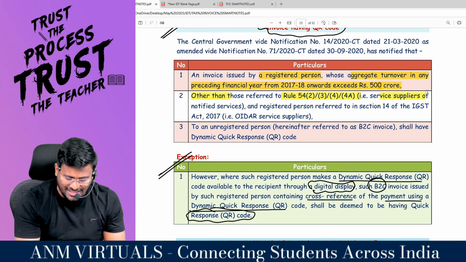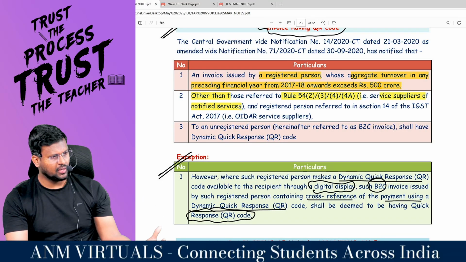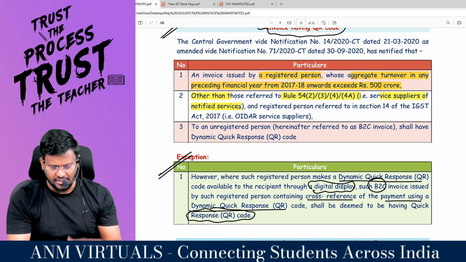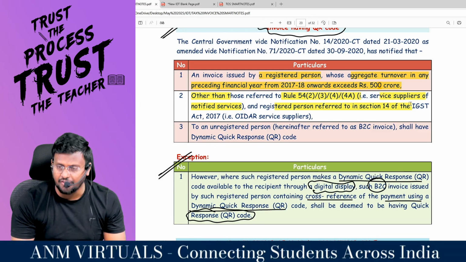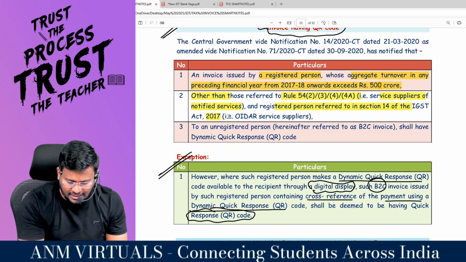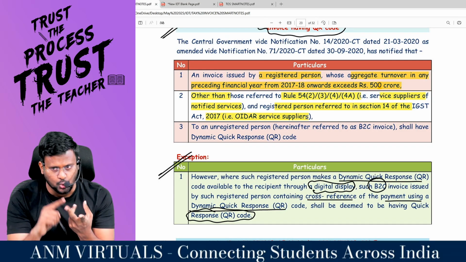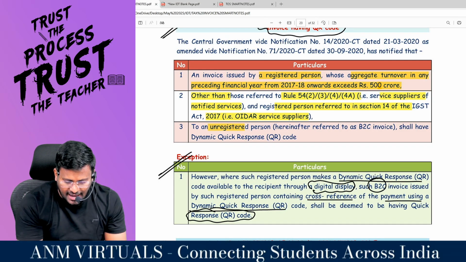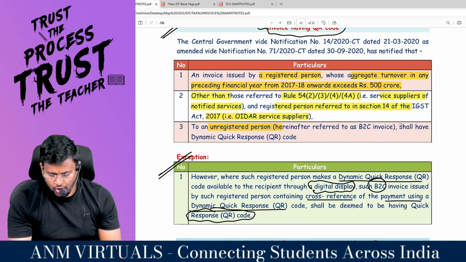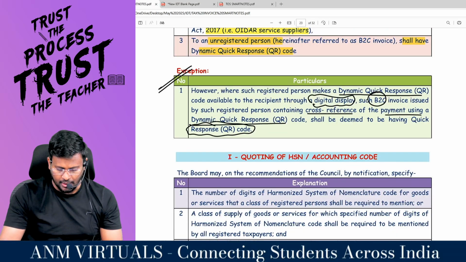That is, service supplier of except notified services, and an unregistered person referred to in section 14 of the IGST Act, that is OIDAR service suppliers. Other than these two people, to an unregistered person the registered person shall have a dynamic QR code. Are you all really with me?